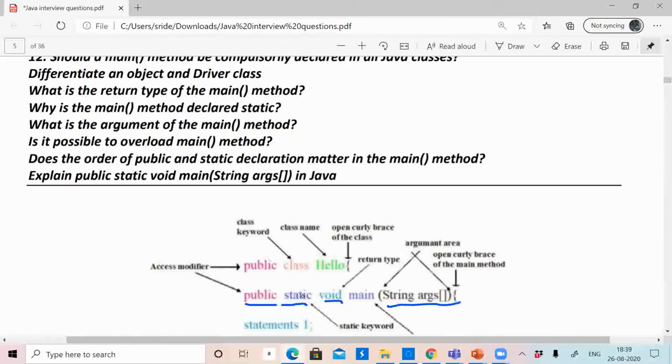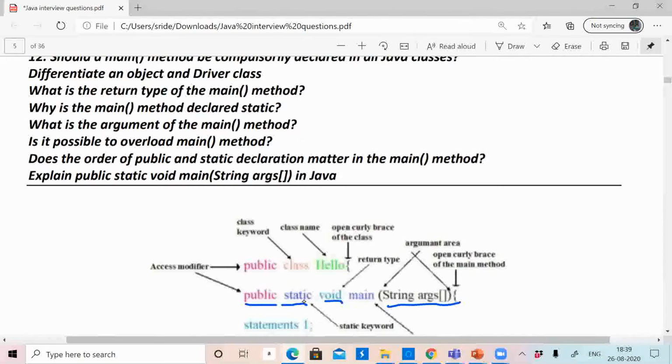Main is called by JVM before instantiating this class. Before creating an object of this class hello, this main is called by JVM. So static methods can be invoked before instantiating a particular class. For that reason we made main static.